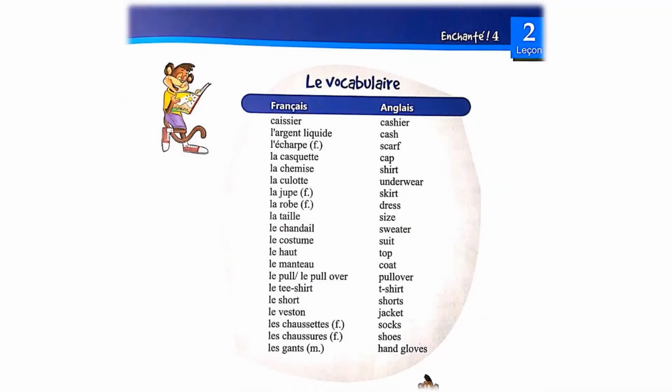Le vocabulaire: caissière, cashier; l'argent liquide, cash; l'écharpe, scarf; la casquette, cap; la chemise, shirt; la culotte, underwear; la jupe, skirt; la robe, dress; la taille, size; le chandail, sweater; le costume, suit; le haut, top; le manteau, coat; le pull, le pullover, sweater; le t-shirt, t-shirt; le short, shorts; le veston, jacket; les chaussettes, socks; les chaussures, shoes; les gants, hand gloves.